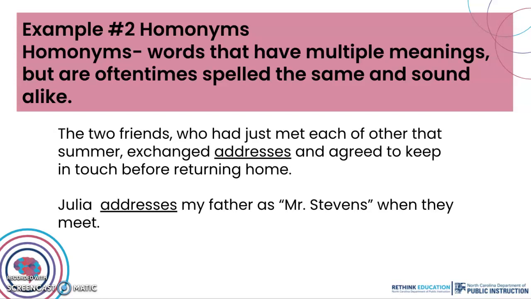The two friends who had just met each other that summer exchanged addresses and agreed to keep in touch before returning home. And in sentence 2, Julia addresses my father as Mr. Stevens when they meet. Well, in the first sentence, addresses is being used to refer to a specific location or a place where someone lives. But in this second example, to address someone is like a manner of speaking to someone.